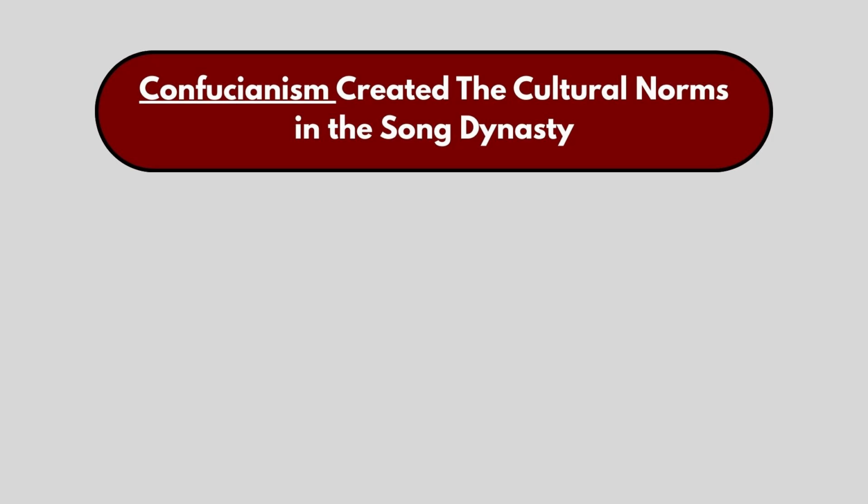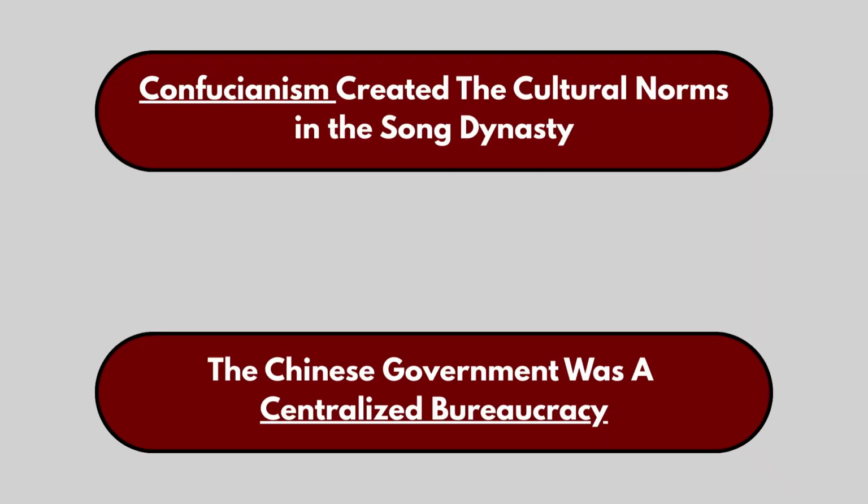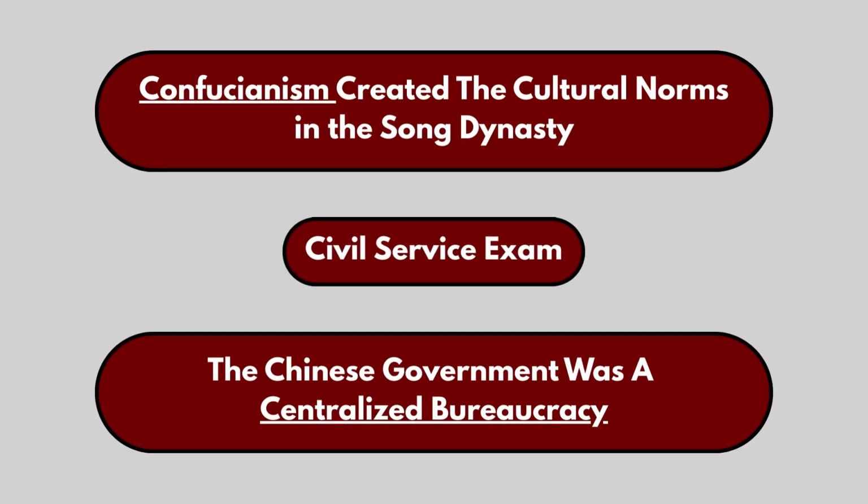So far, we've established 2 things that are true about China. Number 1, Confucianism created the cultural norms in society. And number 2, the Chinese government was a centralized bureaucracy. Now, see where these 2 ideas come together. The way for someone to get a job and serve in this large government was by passing the civil service exam. People would study for years to take this exam.